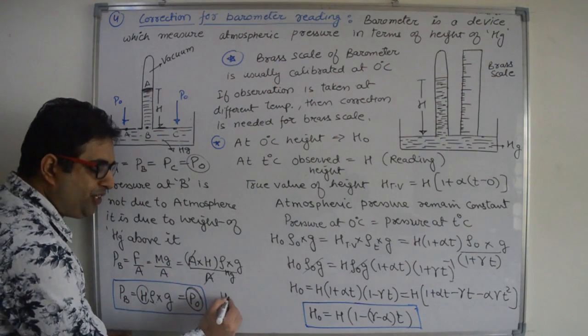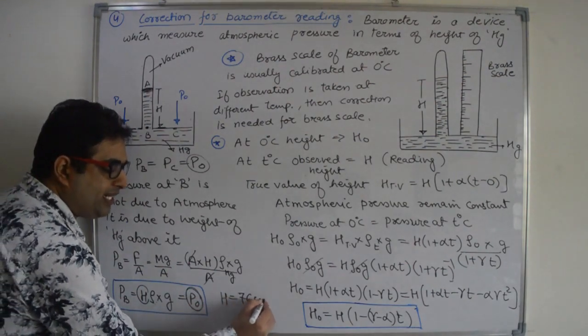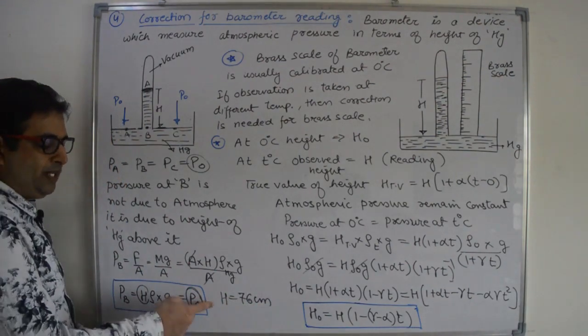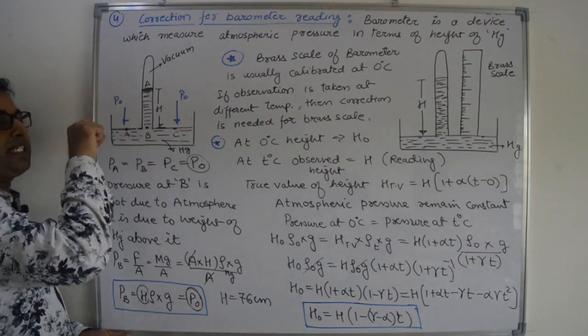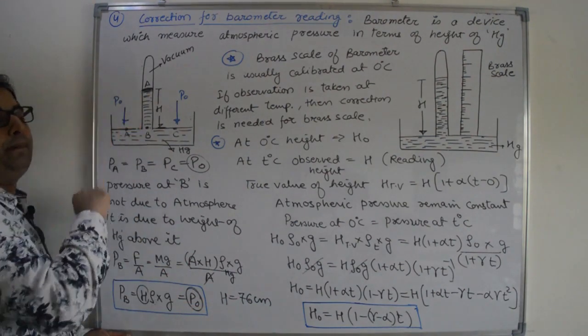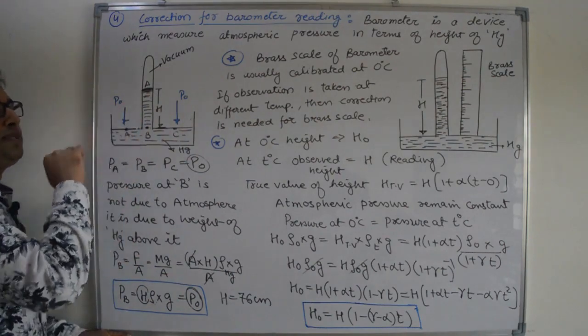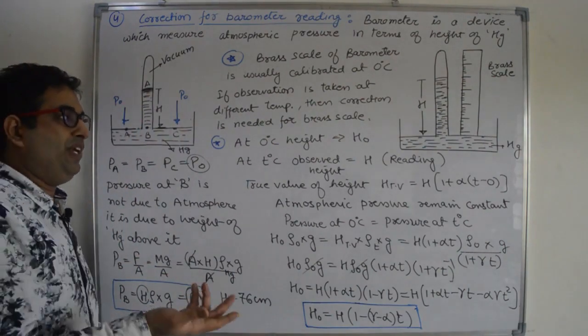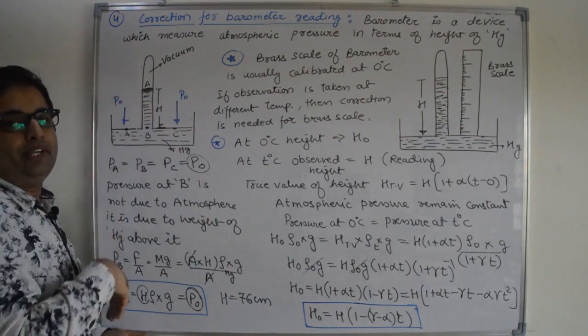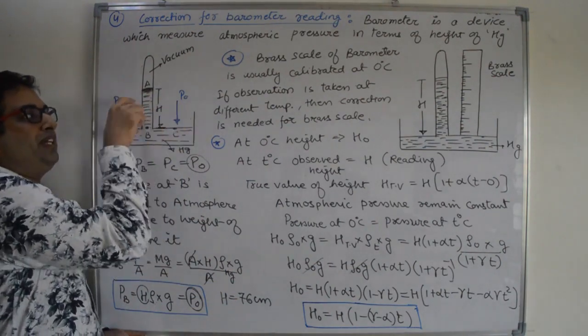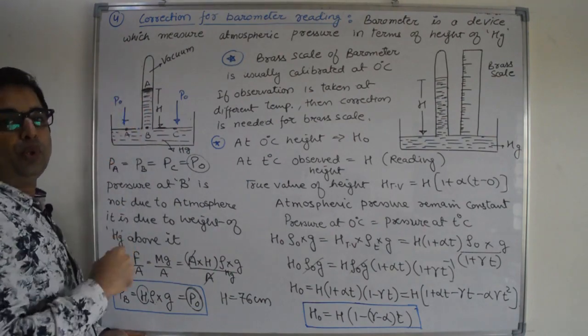Practically the height of mercury will be 76 centimeter. So 1 atmospheric pressure is equal to the weight created by 76 centimeter of mercury, right? So this barometer is giving us atmospheric pressure in terms of height of mercury. If we have more pressure, then the height will also be more.